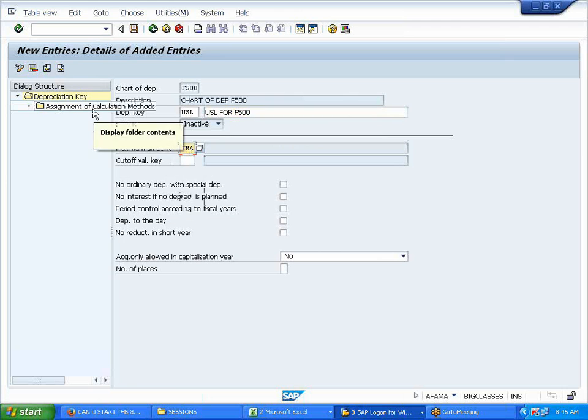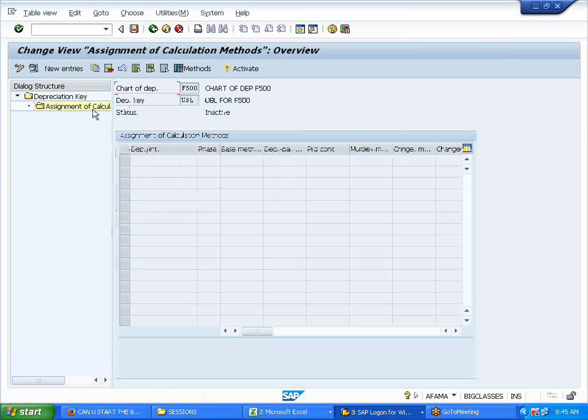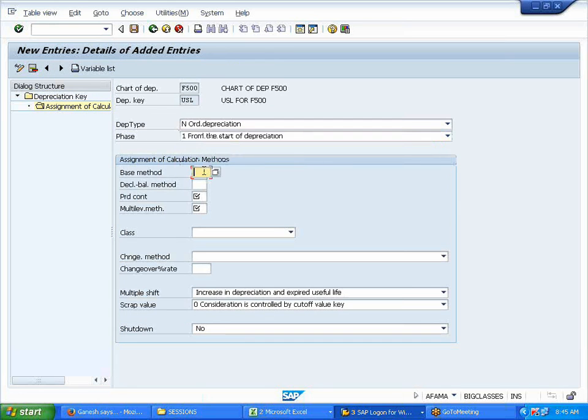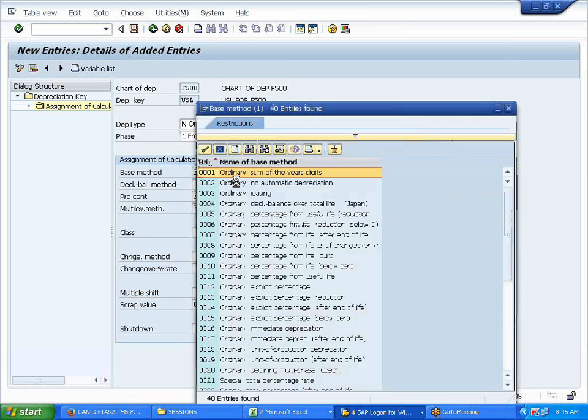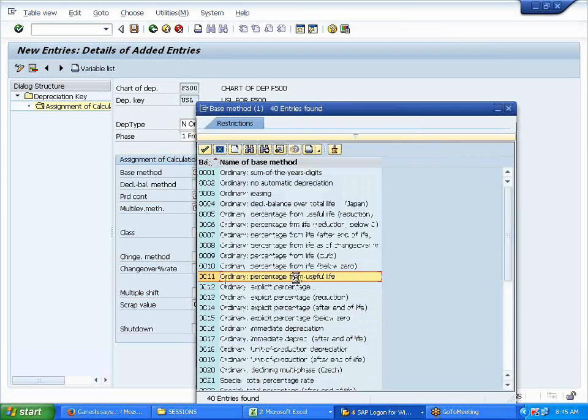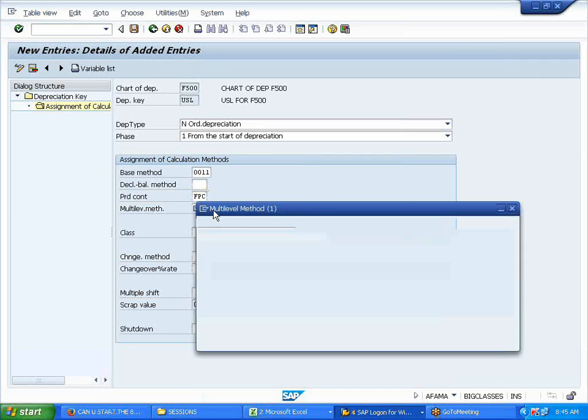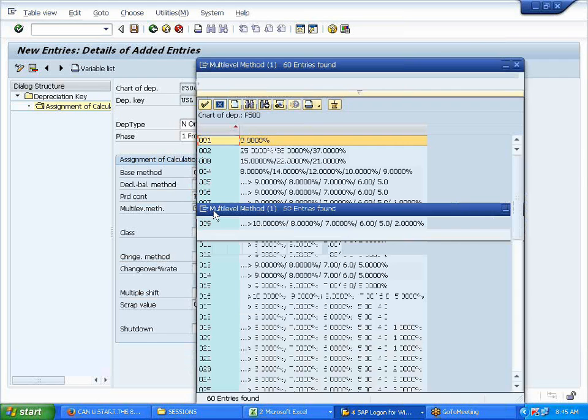Callback. Assignment. New entries. Ordinary depreciation from start of the depreciation. Now this percentage will change. It is from the useful life, percentage from useful life, FPC. Now here we defined USL also, right? We have defined three altogether. So I'll take USL.